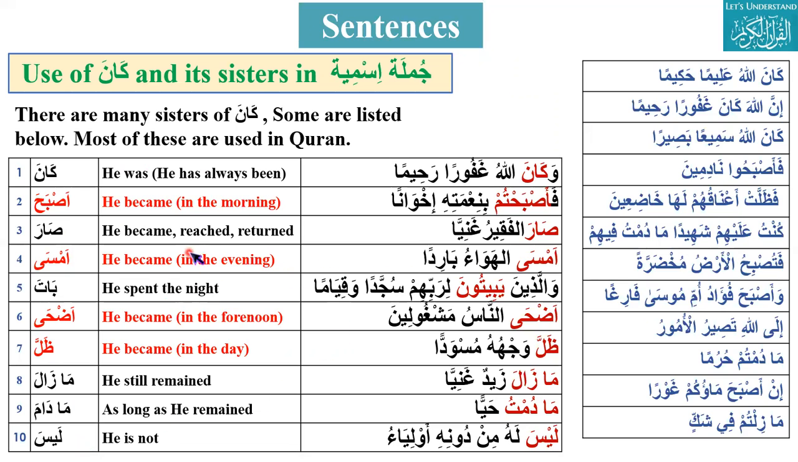And you will see that all of them have ismu kana and khabru kana. Like here, asbahtum bi ni'matihi ikhwanan. Similarly, sara al-faqiru ghaniyan. So there will be ismu sara and khabru sara, or ismu kana wa khabru kana.